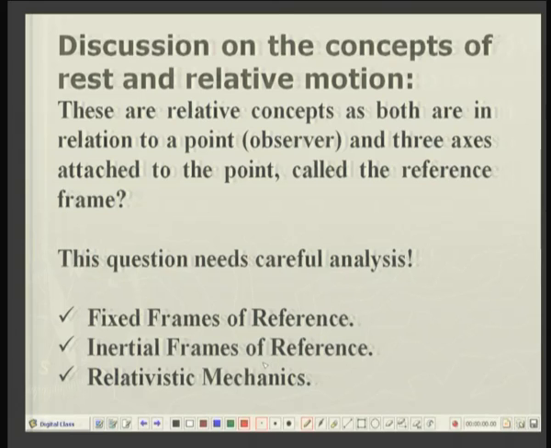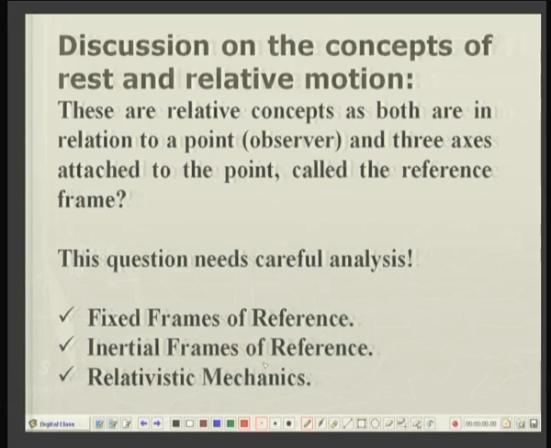Now, if we look at these two laws of motion carefully, these concepts of motion and rest need to be looked into in great detail. There are two or three concepts or notions associated with this. First is how to define the state of rest or relative motion.